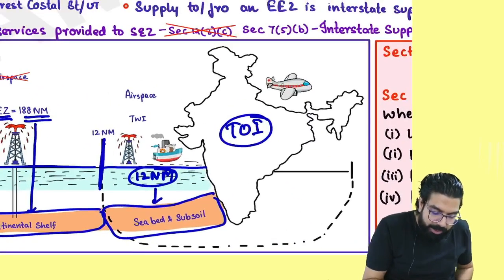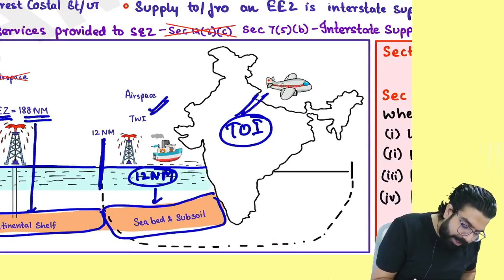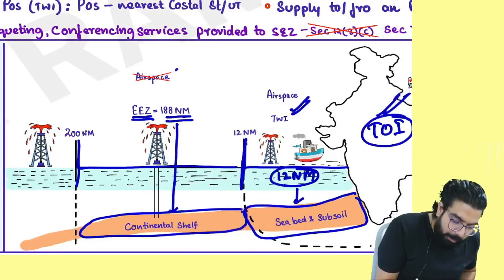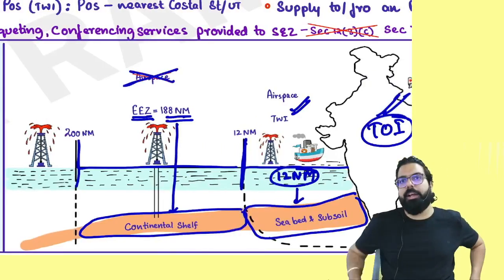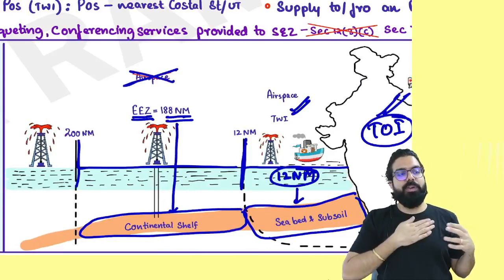Remember, the airspace above India is also India. Above the territorial water, the airspace is also India. But above this, the airspace is not India. Tell me one thing, everyone. What is India? Territory of India.